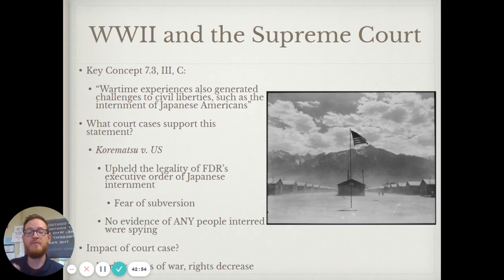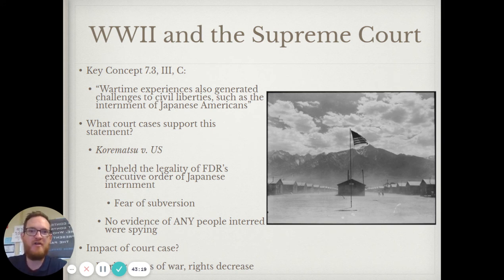That brings us to the internment of Japanese during World War II. Of course, as I already told you, Korematsu versus the United States. That would be the case that would be brought all the way to the Supreme Court, challenging the legality of internment camps. And the Supreme Court, in one of those decisions that people say were really, really bad, they upheld the legality of FDR's executive order.